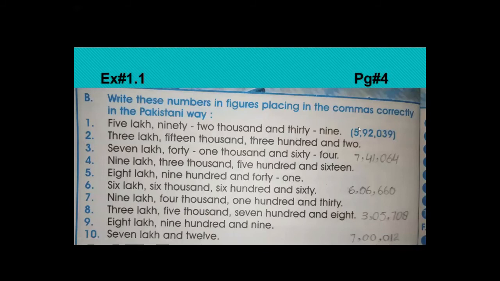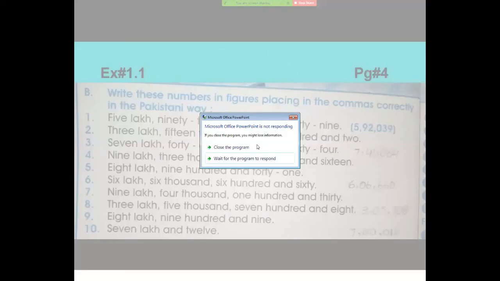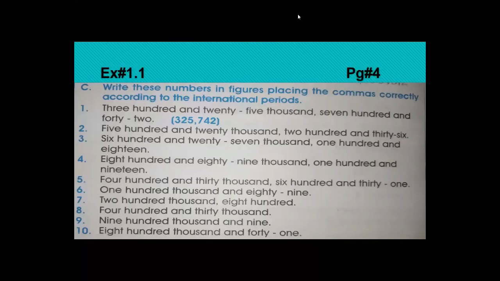Look into your books, page number 4, part C. Okay, part C. Also look into your books and here on your screen.